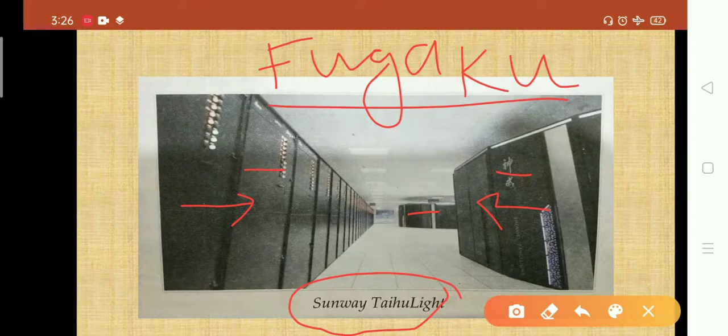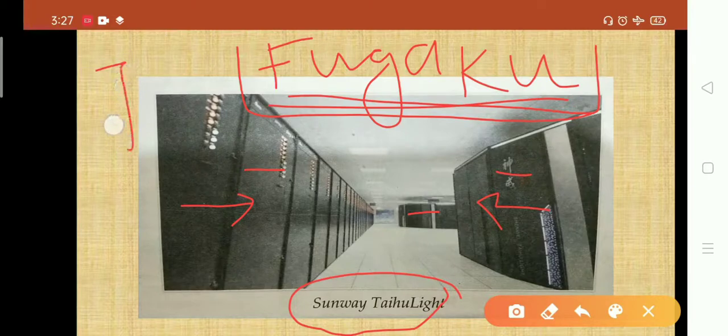It is a combined task of two Japanese companies which deal in supercomputing. This Fugaku supercomputer is ahead of China and America, right? Now, who has the fastest computer? Japan. Clear? So keep in your mind if someone asks you, because Sunway Taihu Light is given in our book as the fastest computer, but now it is history.